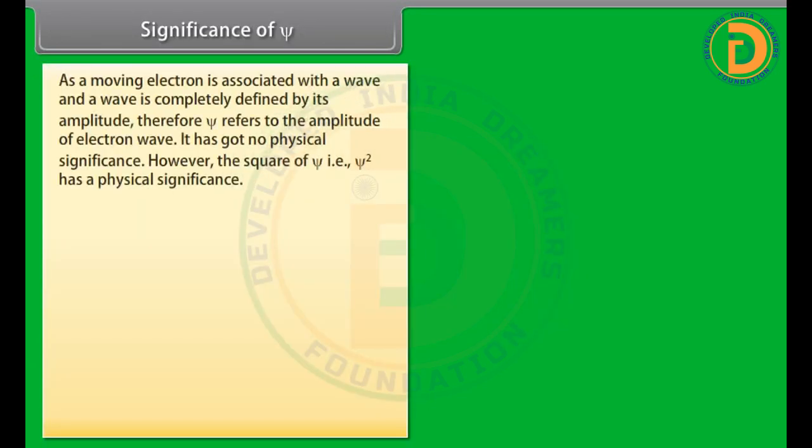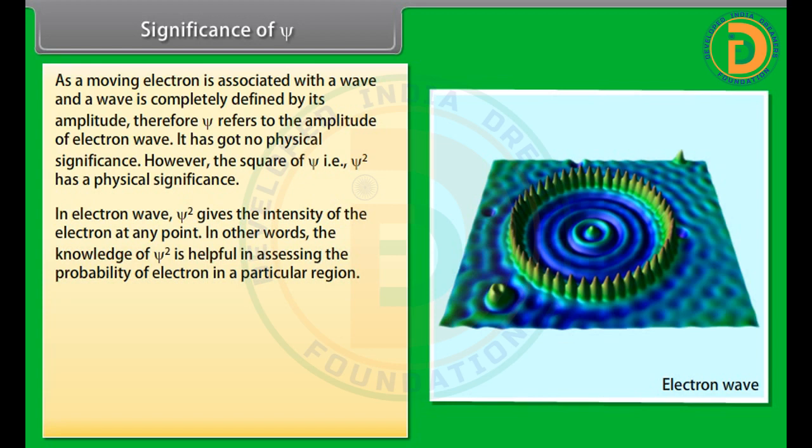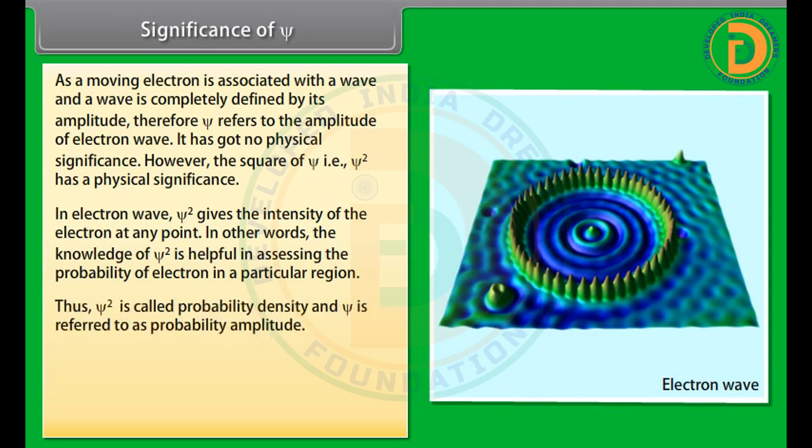Significance of ψ. As a moving electron is associated with a wave and a wave is completely defined by its amplitude, ψ refers to the amplitude of the electron wave. It has no physical significance. However, the square of ψ, that is ψ², has a physical significance. In an electron wave, ψ² gives the intensity of the electron at any point. In other words, the knowledge of ψ² is helpful in assessing the probability of finding the electron in a particular region. Thus, ψ² is called probability density and ψ is referred to as probability amplitude.